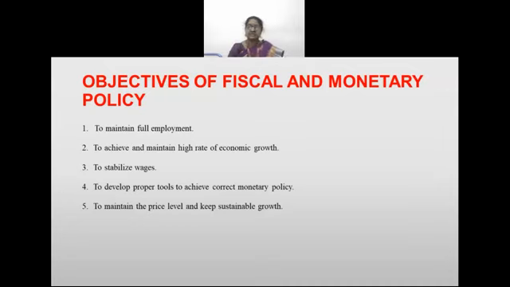To stabilize wages, there are always separate acts for wages: the Minimum Wages Act, and then the Wages and Salaries Compensation Act. There are three or four methodologies for calculating the wages.